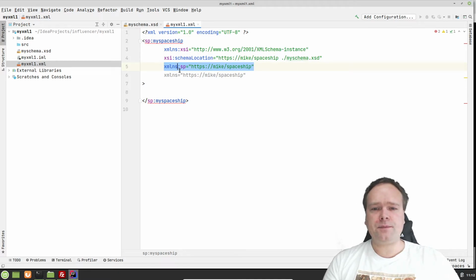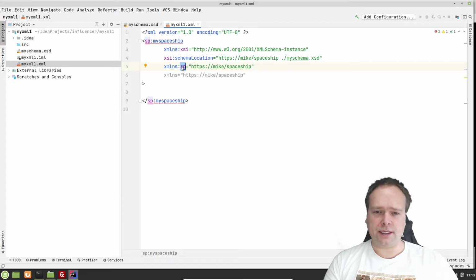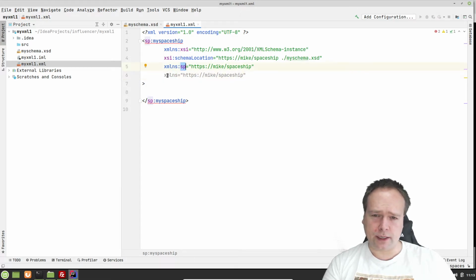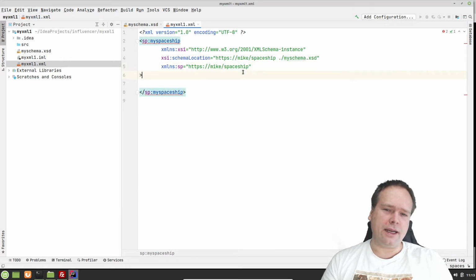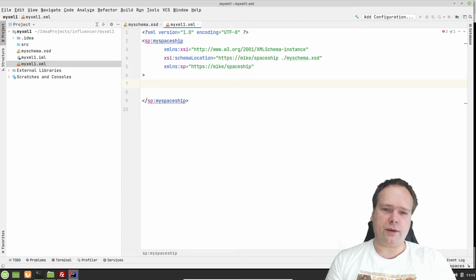Then we have the spaceship right here. I'm defining a namespace. xmlns stands for XML namespace, and then I say this is my spaceship. I'll just call this sp, and then I point to the target namespace, spaceship. Then I have a default namespace right here, which I can just delete. If you write xmlns without a colon and without any letters, then it's the default namespace. But I'm not using that, and I don't like default namespaces that much. I prefer to have explicit namespaces, because then you're sure about what you're doing.